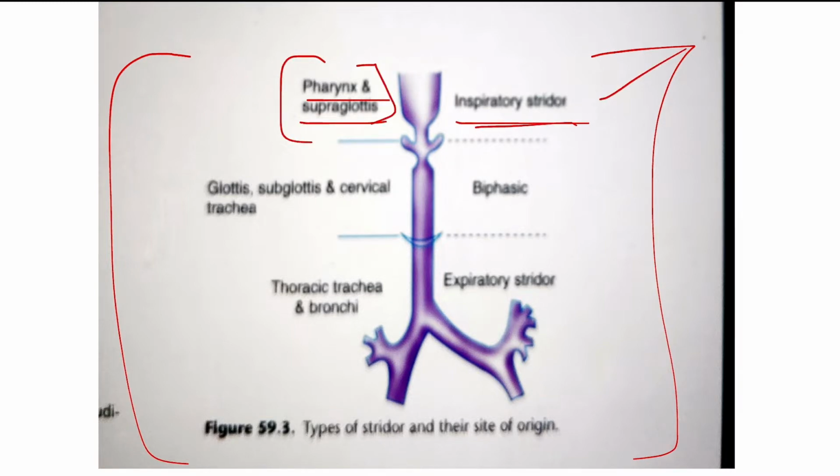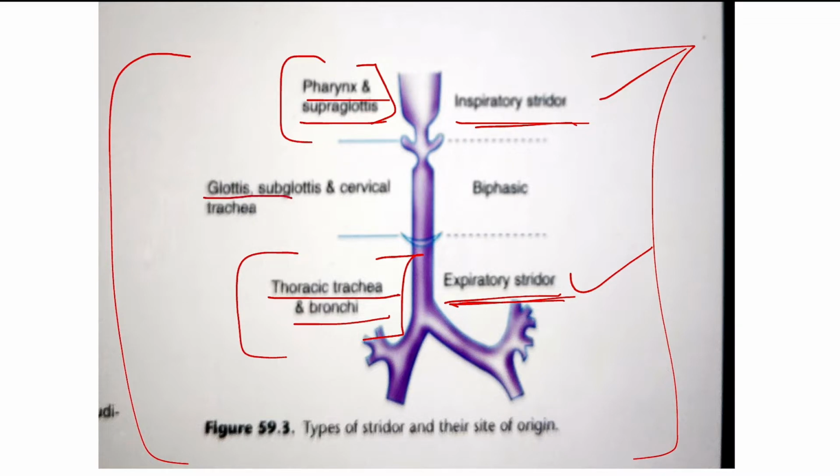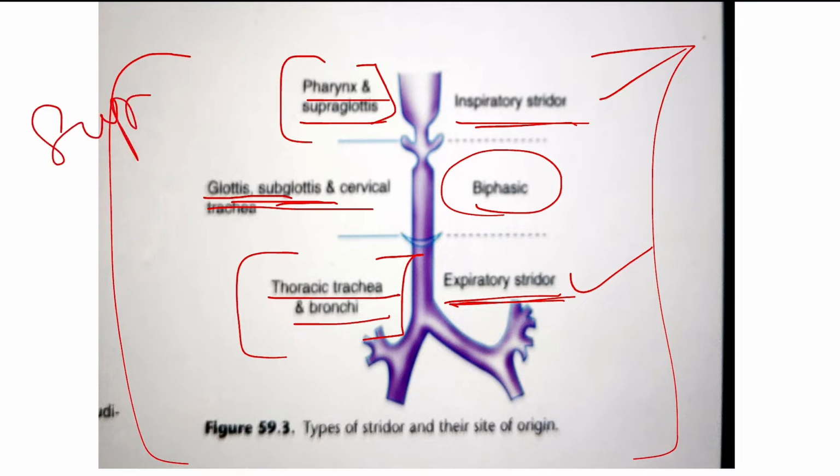Similarly, if any obstruction, tumor or infection occurs at the thoracic trachea and bronchi, then you will have expiratory stridor. That means stridor occurs during expiration. And if any obstruction or infection occurs at the glottic region, that is glottis and subglottis, you will have biphasic stridor.